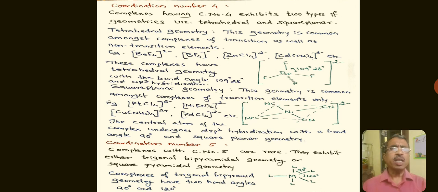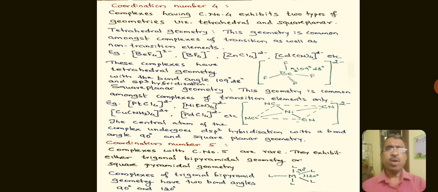Tetrahedral geometry is common amongst complexes of transition as well as non-transition elements. These complexes have tetrahedral geometry with a bond angle of 109°28'. In these complexes we find sp3 hybridization. Examples of this type are